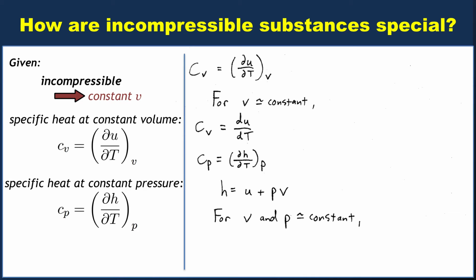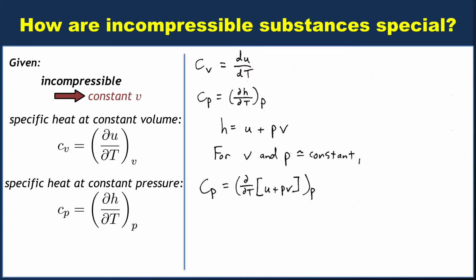So we can write Cp alternately as being the partial derivative with respect to temperature of the quantity u plus pv. And remember, we're holding both p and v constant. We move this up a little bit. That becomes a much simpler derivative. If p and v are constant, that second term just goes away, right? Its derivative with respect to anything, including temperature, must be zero.